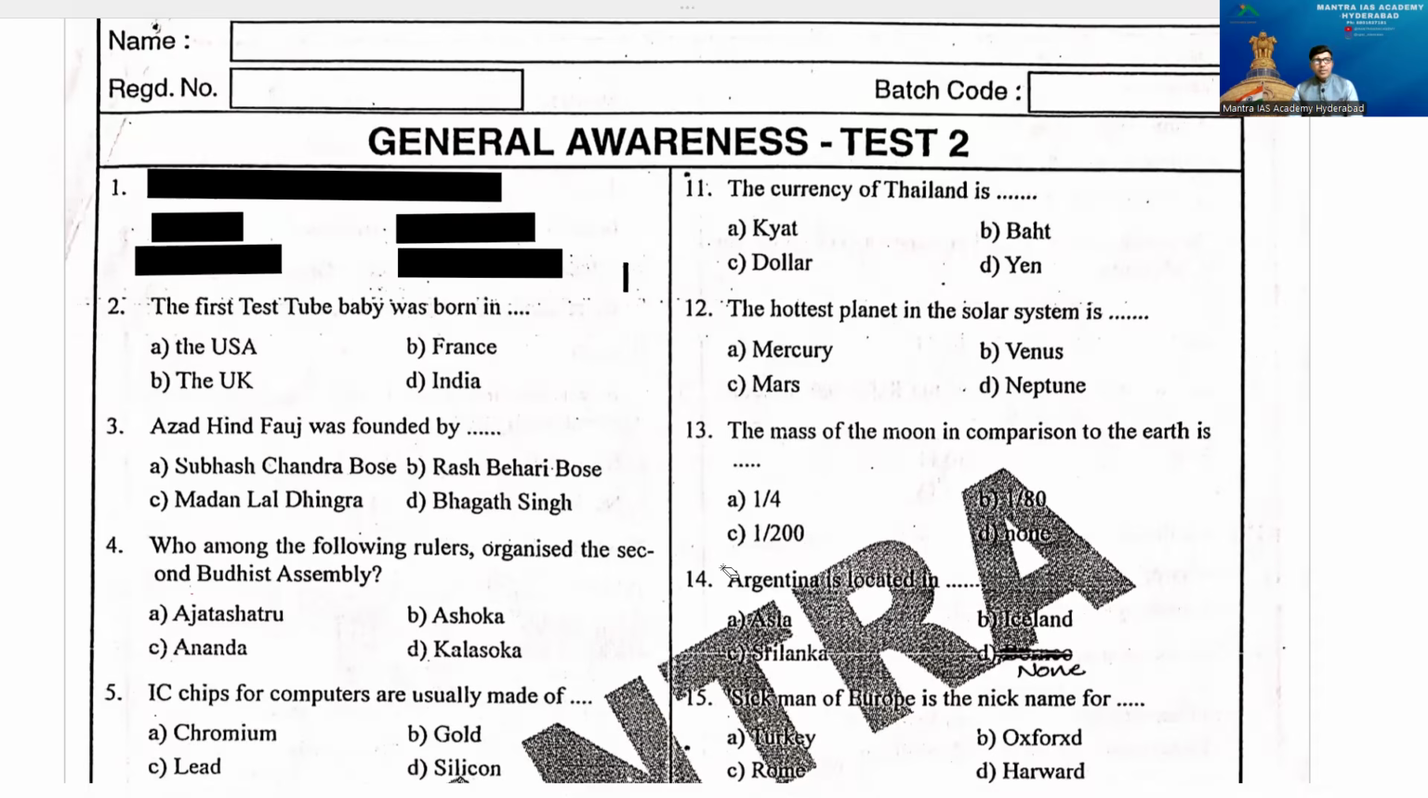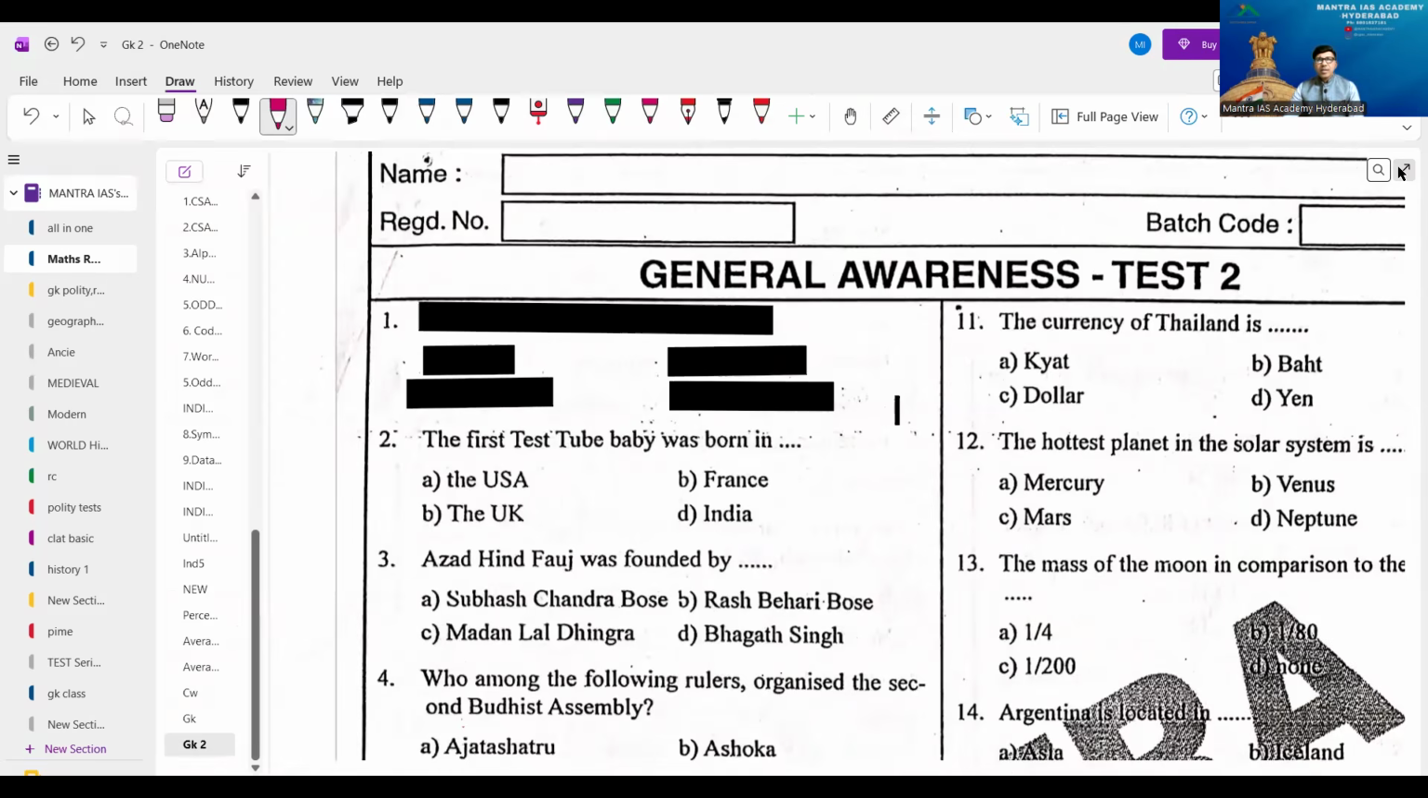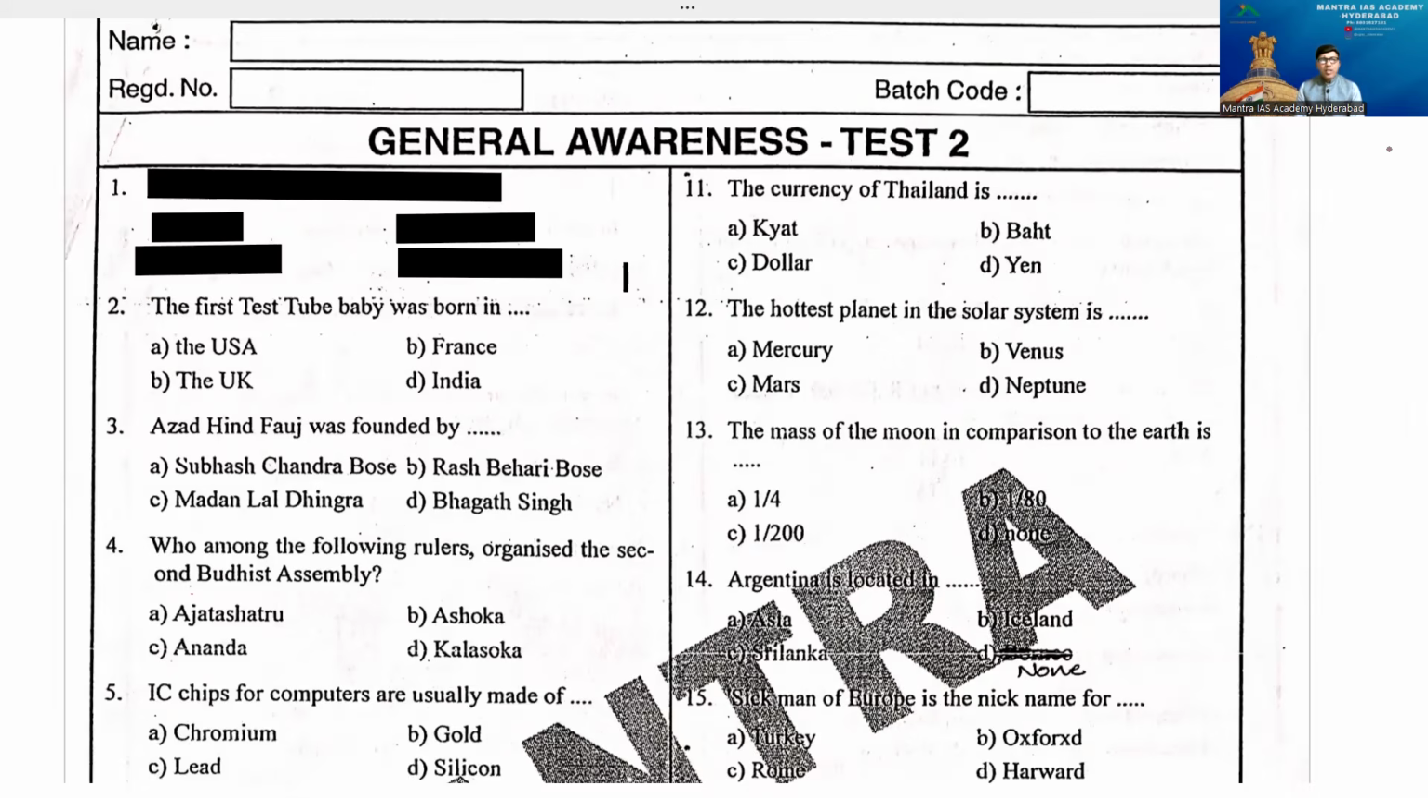The third question here is, Azad Hind Fauj was founded by option A, Subhash Chandra Bose, B, Rash Bihari Bose, C, Madan Lal Dhingra, D, Bhagat Singh. But the answer for this question is a great personality, wonderful man of this freedom struggle, that's Subhash Chandra Bose.